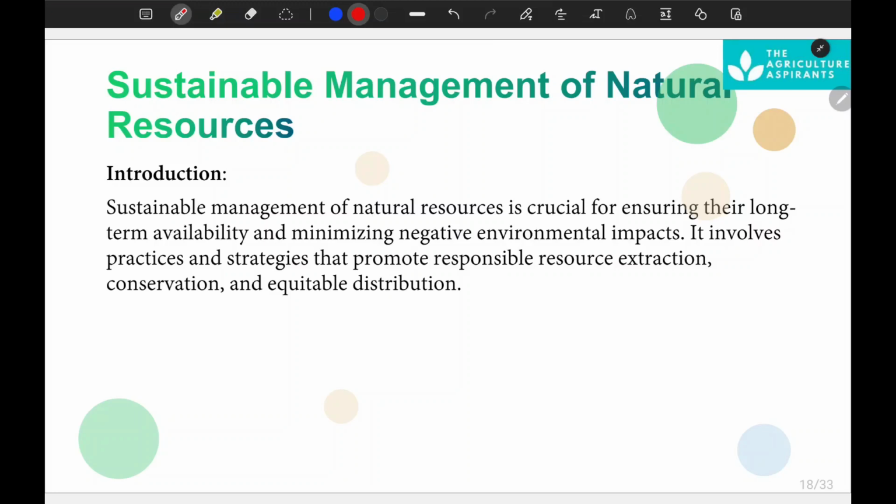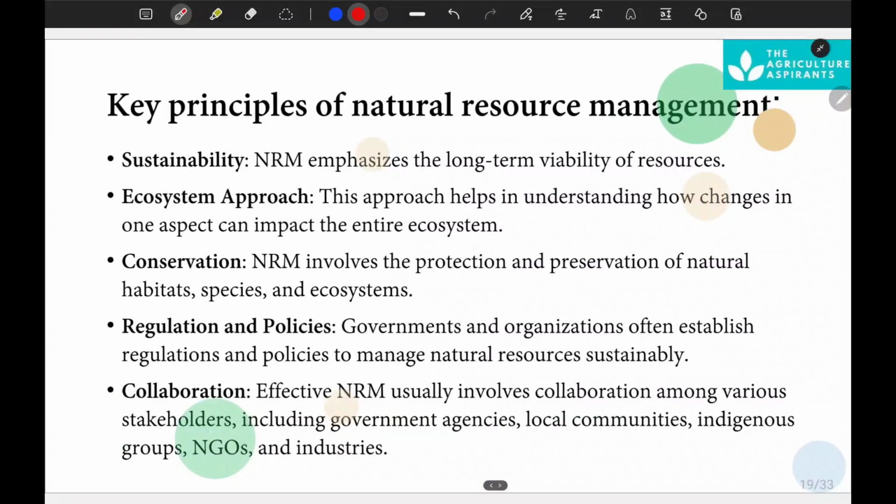When a question comes, you face difficulties writing good quality answers. So I have written this template. Focus on this, just memorize it. It involves practices and strategies that promote responsible resource utilization, extraction, conservation, and equitable distribution. This is sustainable management of natural resources.